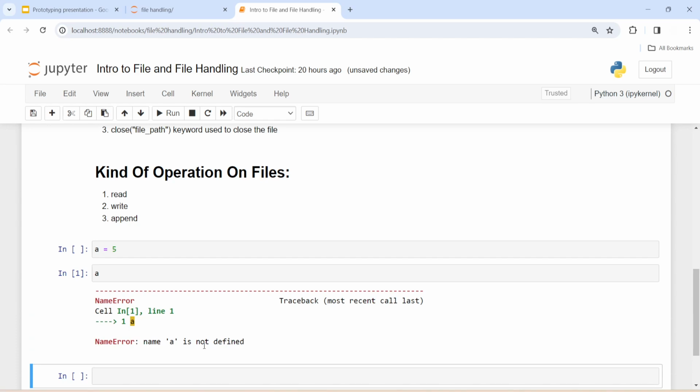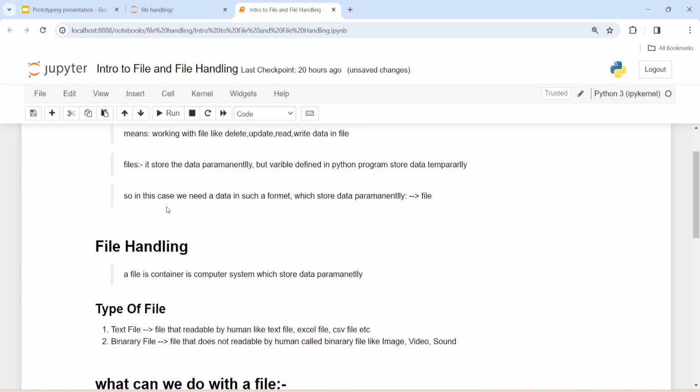It isn't stored. Why? Because a variable defined in Python is temporary; it does not exist forever. It exists only while the program is running. After restarting, it will erase all the data from memory. But a file will store the data permanently.